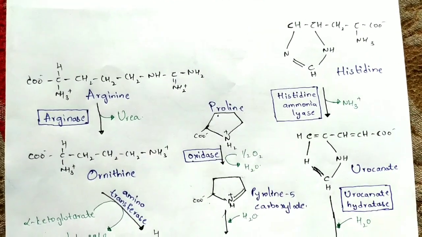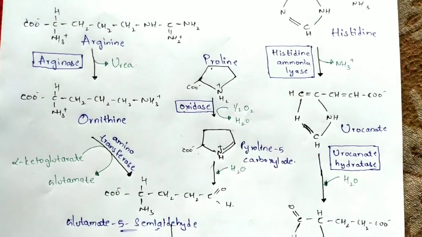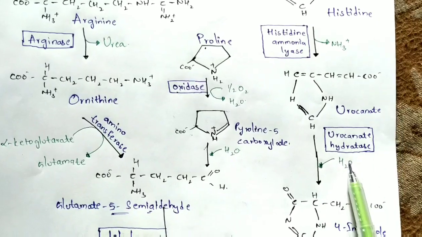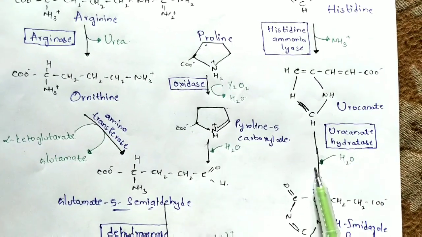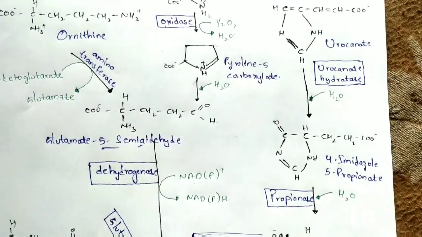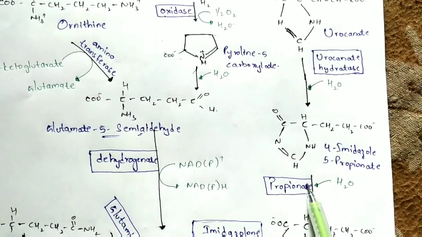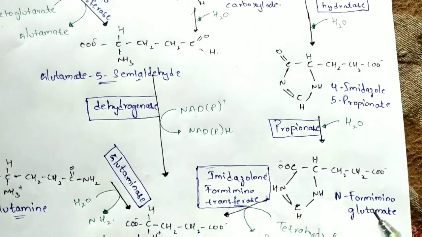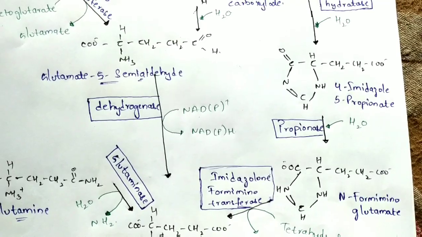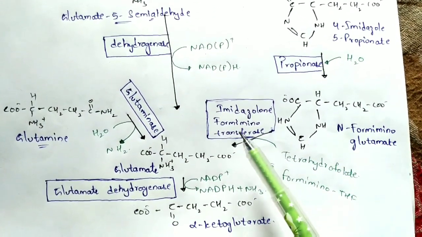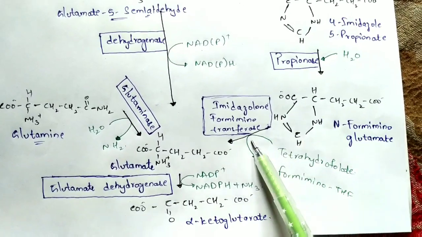With the help of urocanate hydratase, a water molecule is introduced during this reaction and it forms 4-imidazolone 5-propionate. Another water molecule is utilized, and with the help of an enzyme known as imidazolone propionase, it forms N-formiminoglutamate. With the help of an enzyme known as glutamate formiminotransferase, it then forms glutamate.